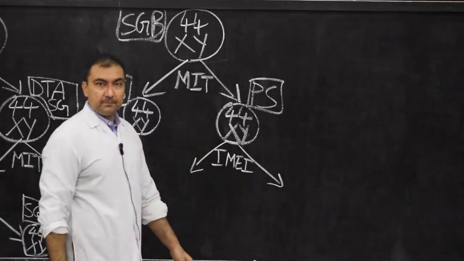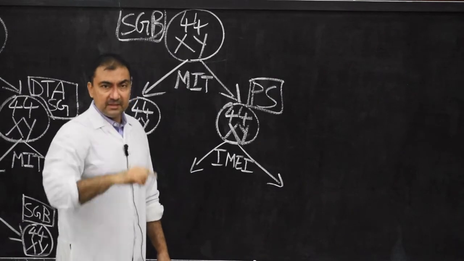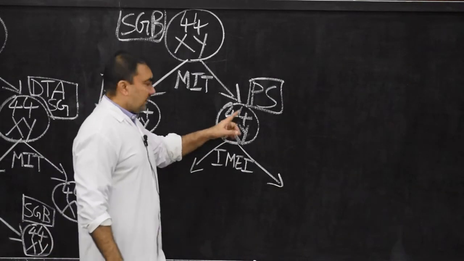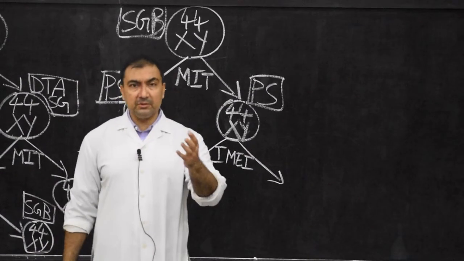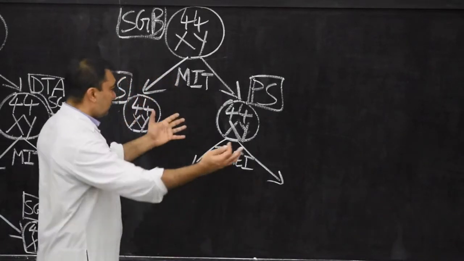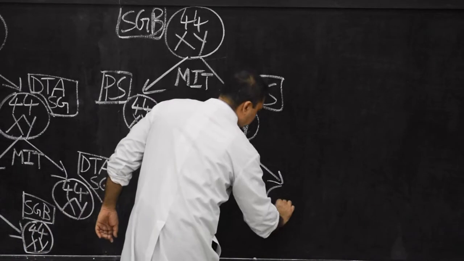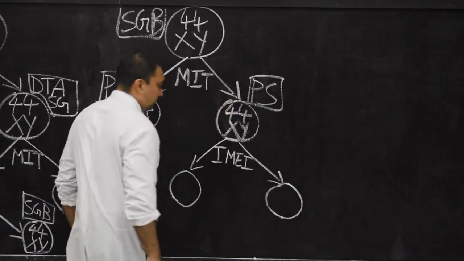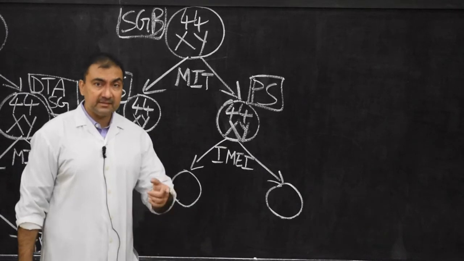1 primary spermatocyte will undergo the first meiotic cell division, and we know that the first meiotic division is a reduction division. So 2 cells will be developed. Now see the difference from the primary oocytes of oogenesis.